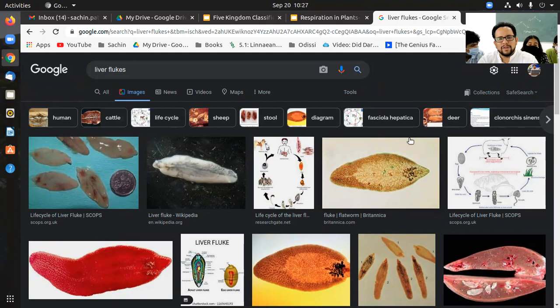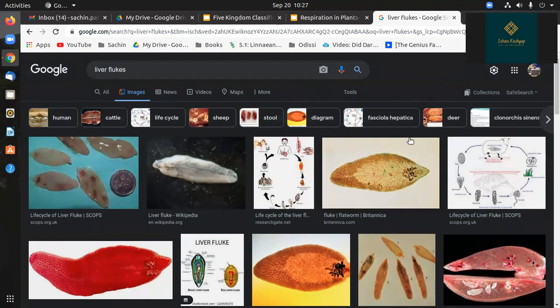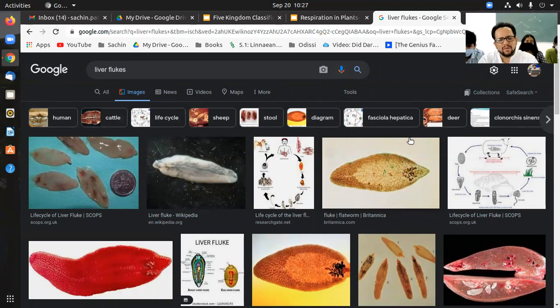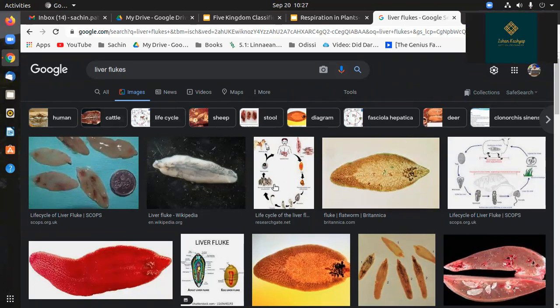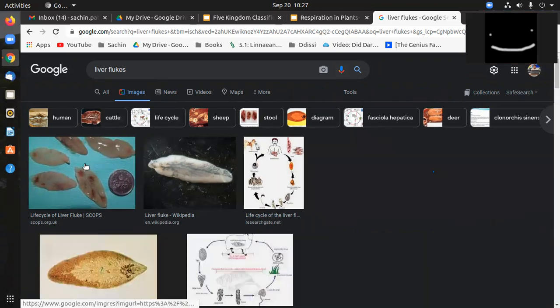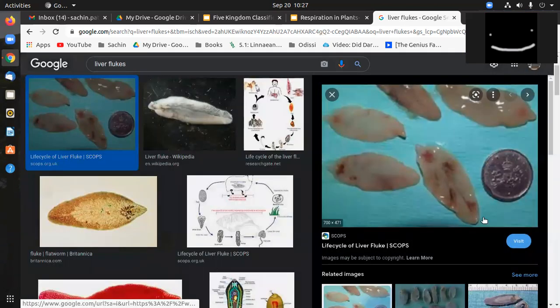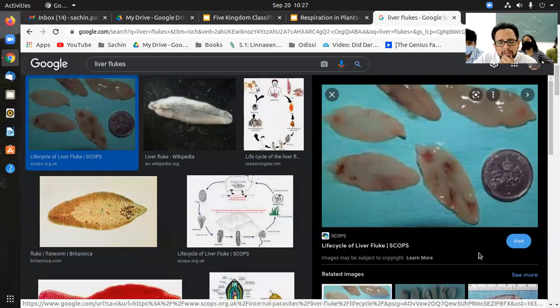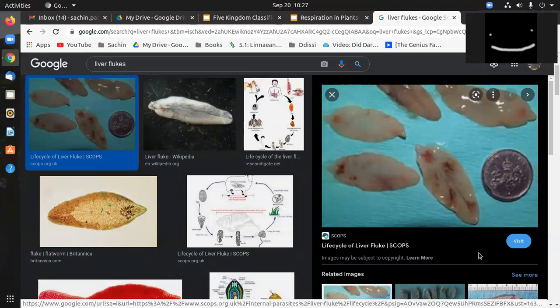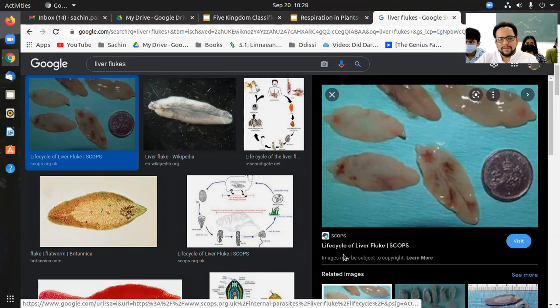They are kind of spore forming organisms, so even in their egg form, they will stay for quite long. Can the eggs be carried by the wind? Yes.